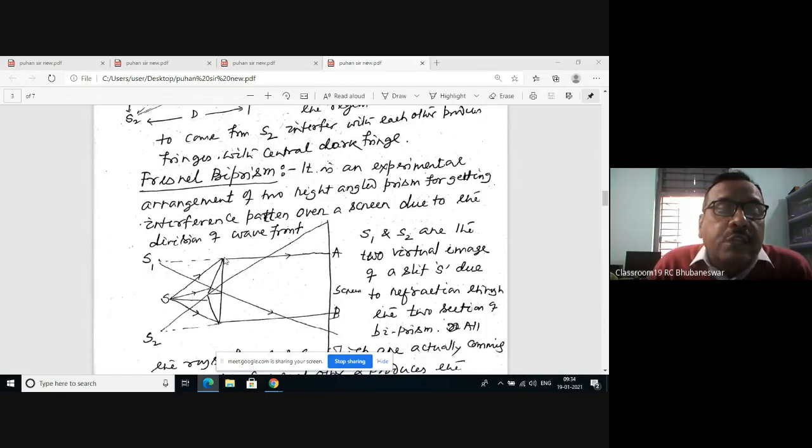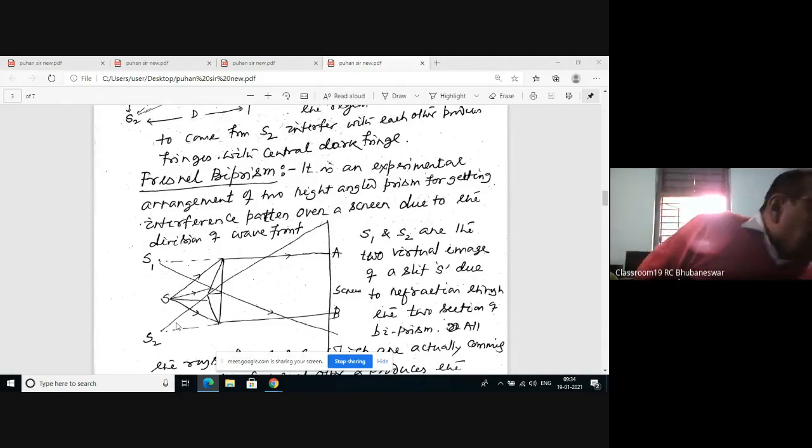Now you see here S1 and S2 are the two coherent sources because both have the same amplitude and the same phase, or are in phase with each other. Therefore, they are coherent sources, which is the essential condition for getting an interference pattern. So you get the interference patterns here. Now this small d is the distance between the sources, and capital D is the distance between the source and the screen.